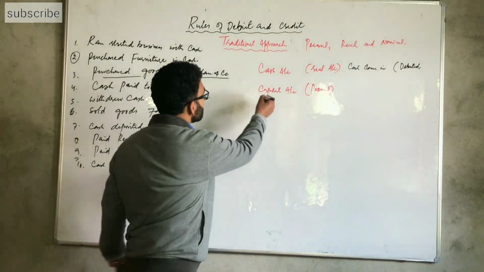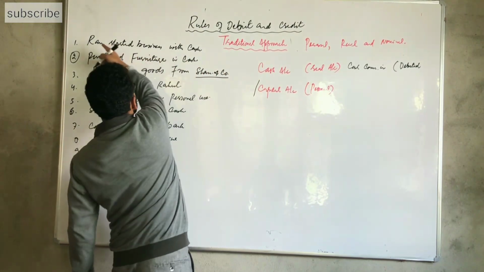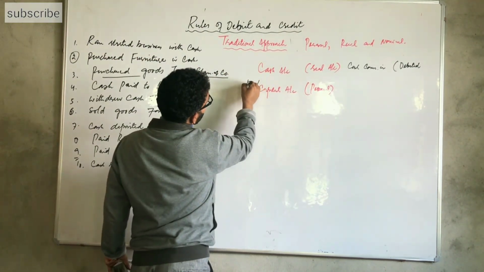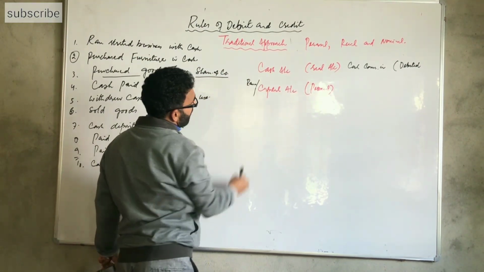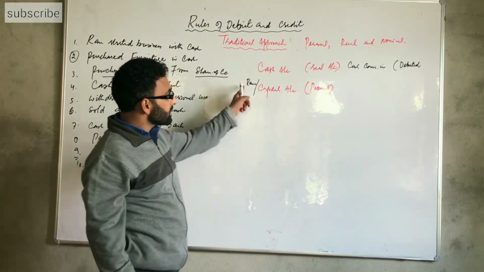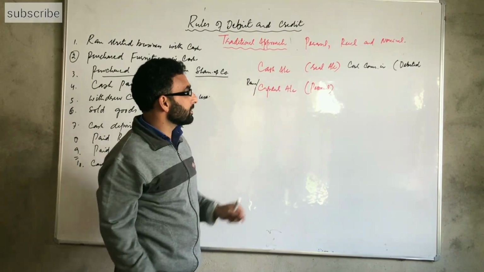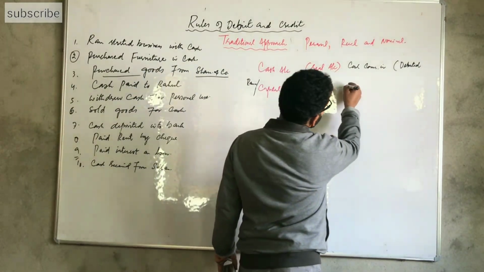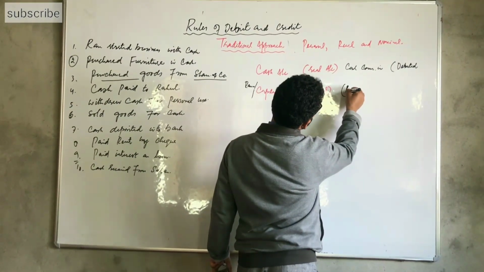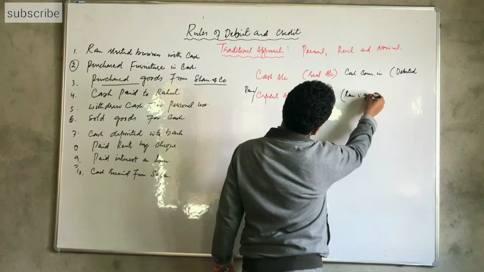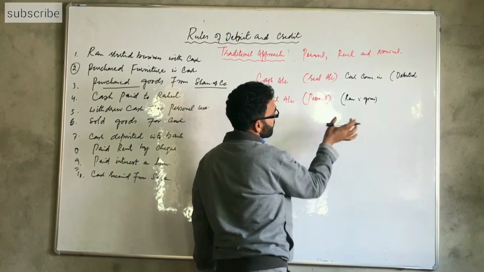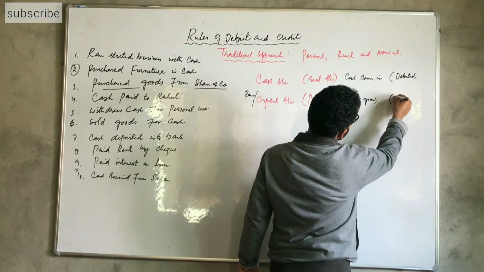Here the capital account is the capital account of the businessman, and the businessman is Ram, so we can write it as Ram's capital account. Ram is the giver. He gives money to the business. So Ram, or the capital account, is the giver, and it becomes credit.